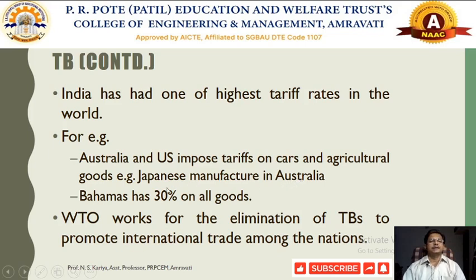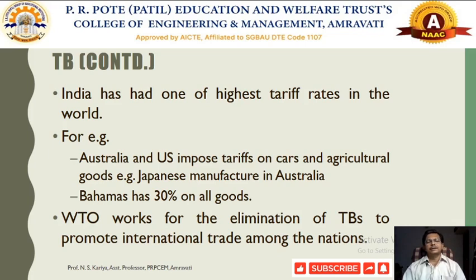Even other highly developed countries, say for example Japan, will also impose some sort of tariff whenever they exchange goods with Australia. Now it depends on their mutual negotiation, or what sort of bilateral or multilateral trade agreements happened with these countries.